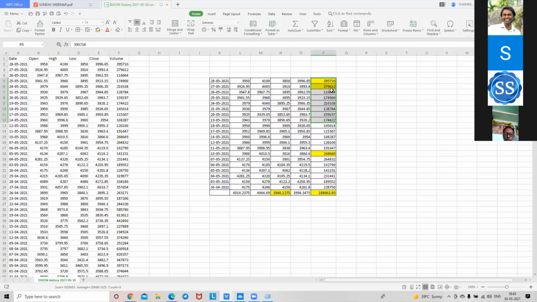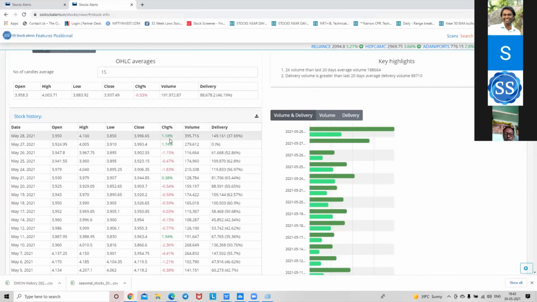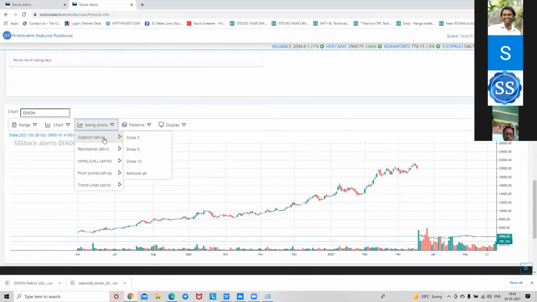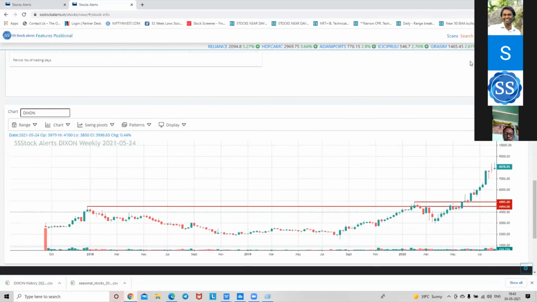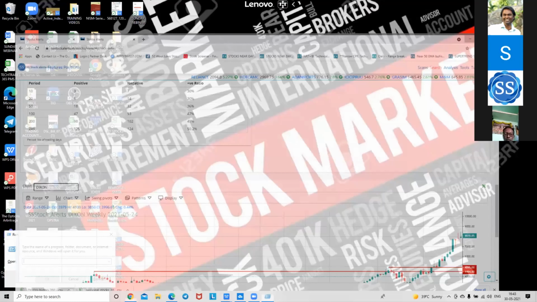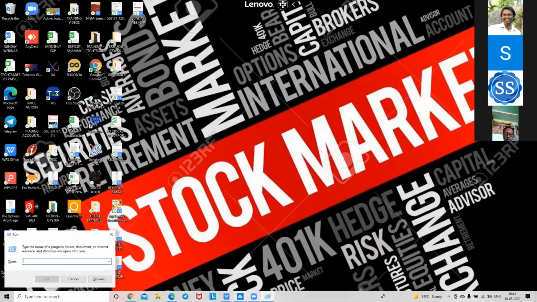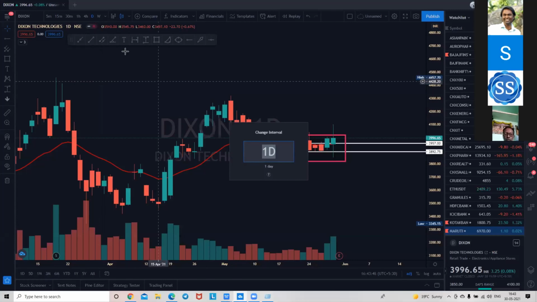The moment it spiked up above the average volume of the week, the stock moved. Look at the volume. You can see over here also, no swing resistance. And weekly also we can see something happening. The weekly too, the stock is bullish.